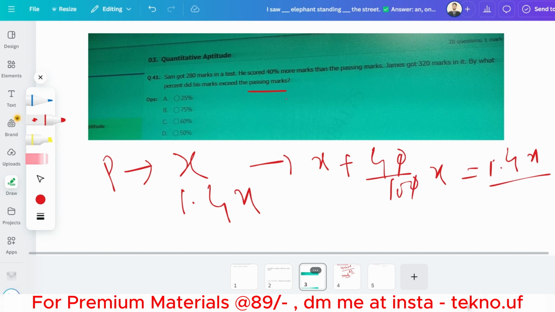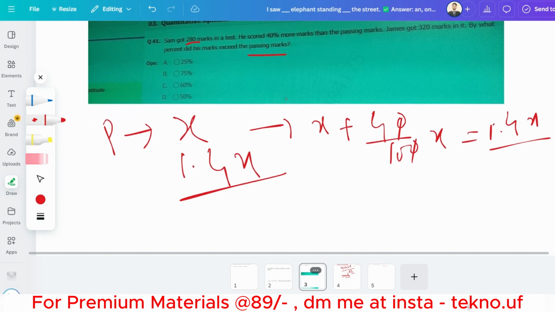Okay, so he scored 40% more. So this is the 40% more, and also this is the number he got. So that means 40% more is equal to 280. The number he got is 280, and he got 40% more than the passing marks.